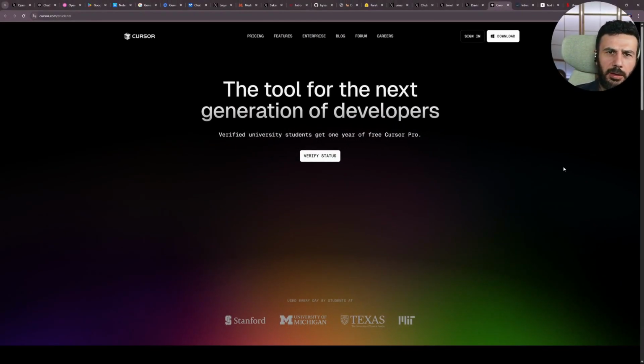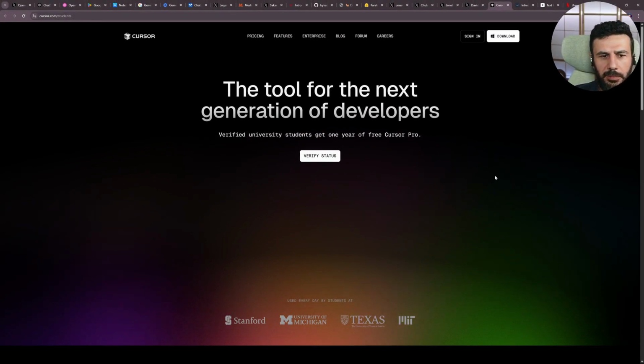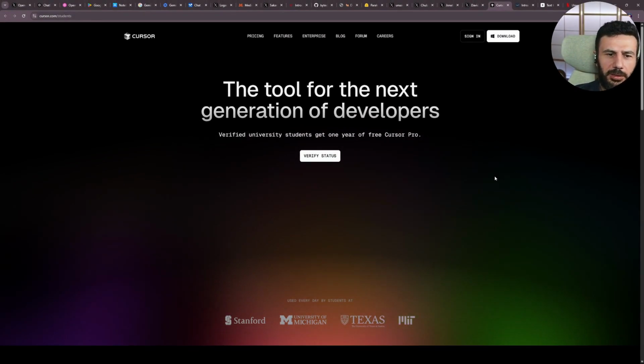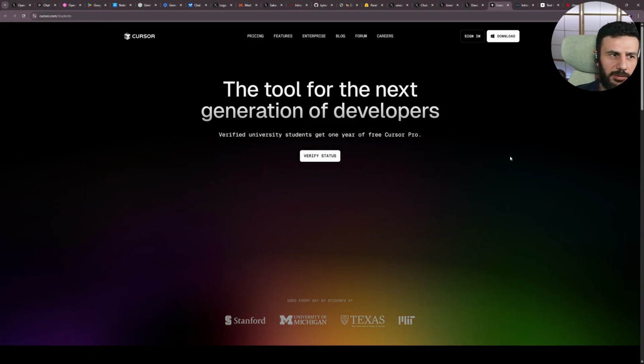Next up is Cursor, a competitor to Windsurf, which was just acquired by OpenAI. With it, you can also code with AI assistants. It now has a student plan, and students can use the Pro version for free. Currently in the States, and maybe at some point here in the EU as well.